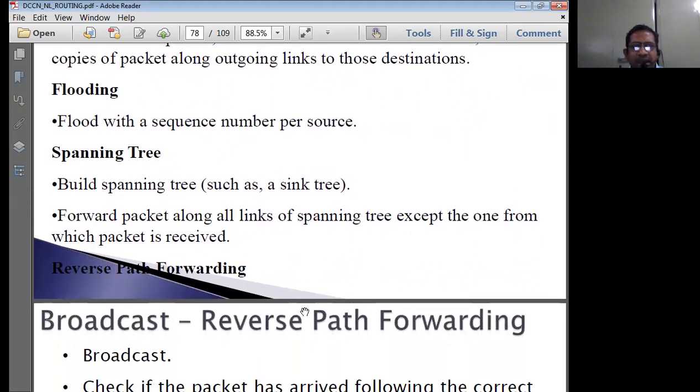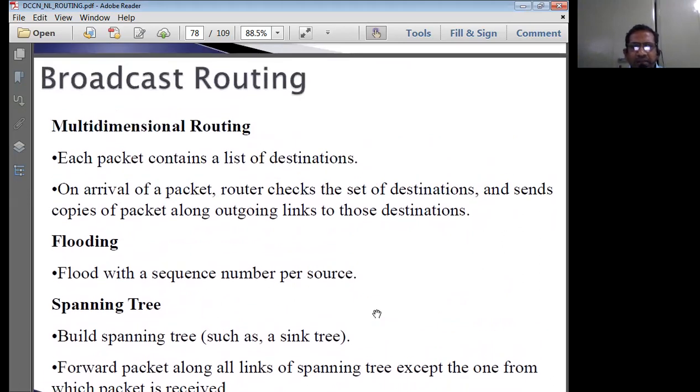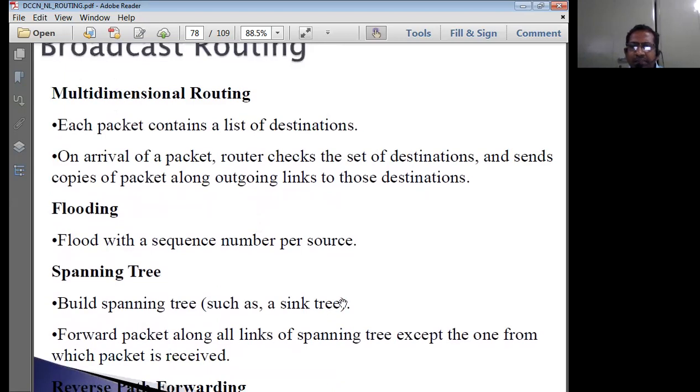The next one is the spanning tree method. In the case of the spanning tree method, the routers in the network, if they can fit into the spanning tree, or if they feel that it is useful for them to get into the spanning tree, become part of the spanning tree.